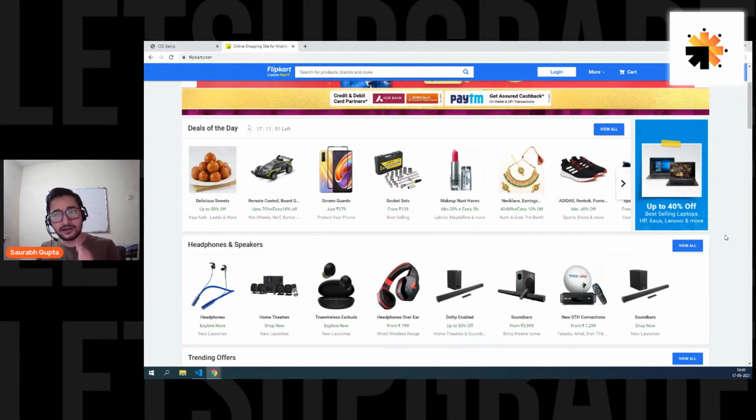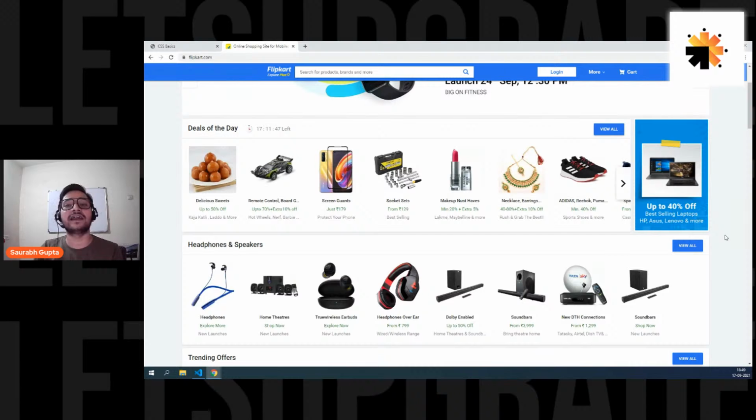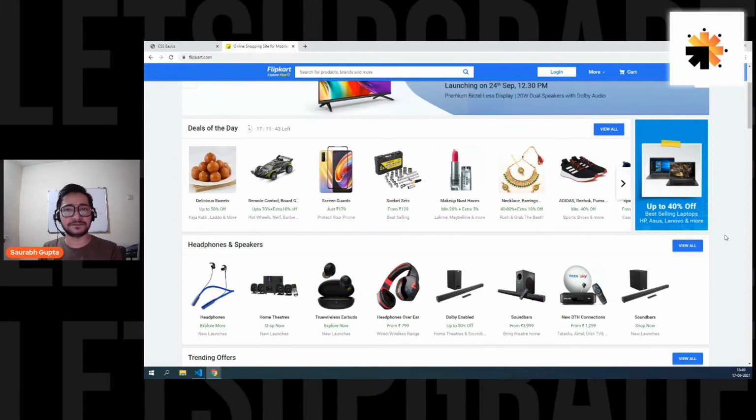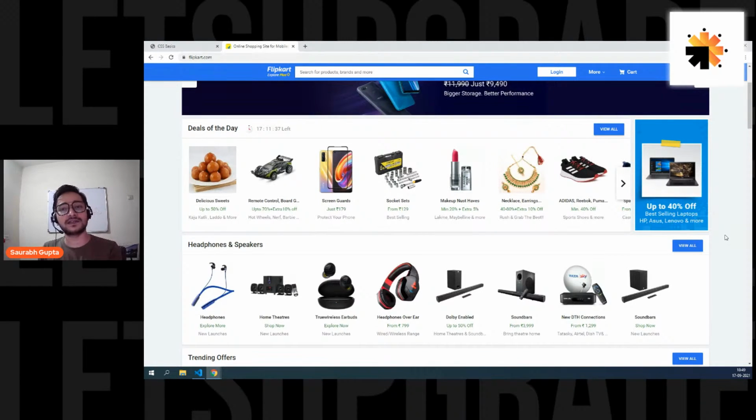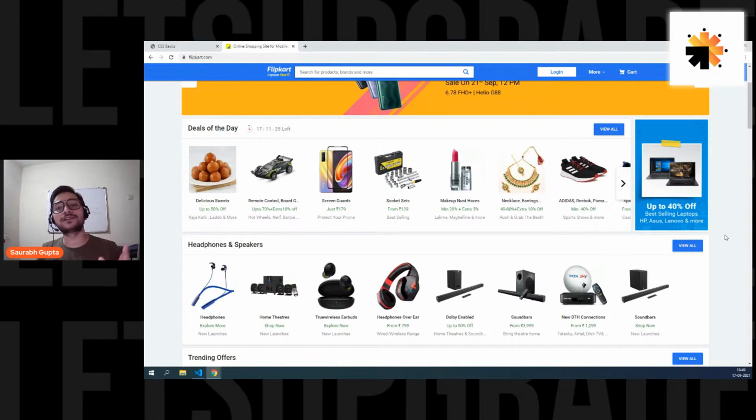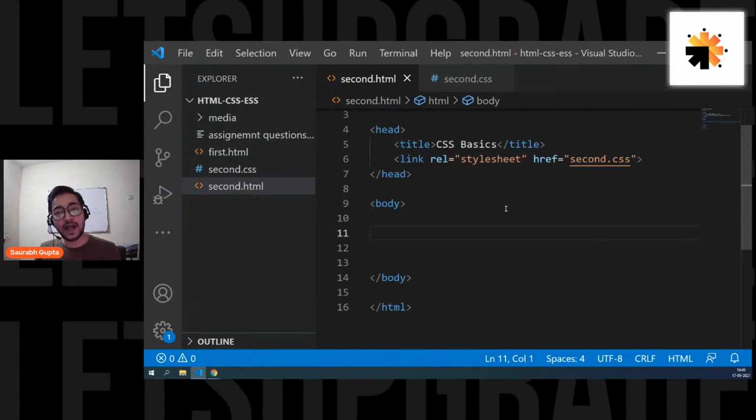Okay. So now we're going to learn how to create these boxes, so that we can fill the content inside them and arrange it. These boxes or containers are one of the core parts of your CSS or HTML designing, of your web designing. These boxes or containers are one of the most important things. Is that clear, everyone? So now we're going to see how to create these boxes.